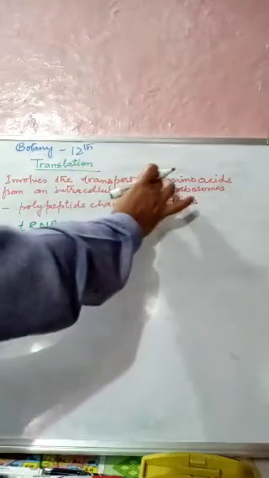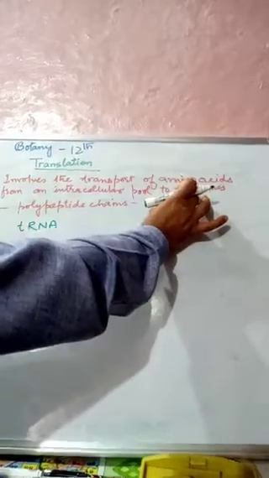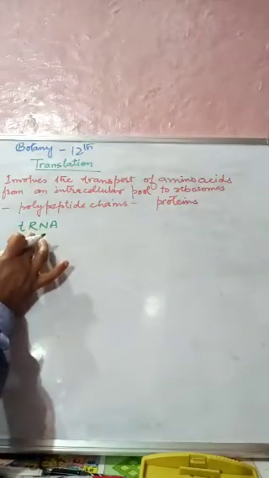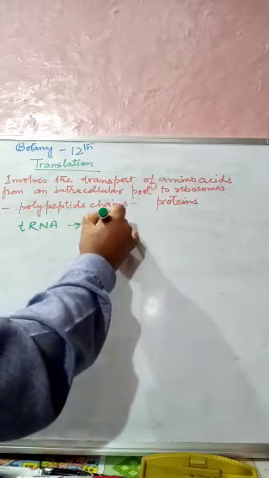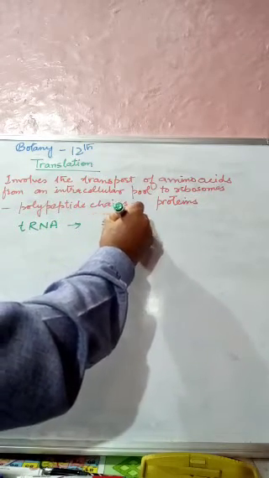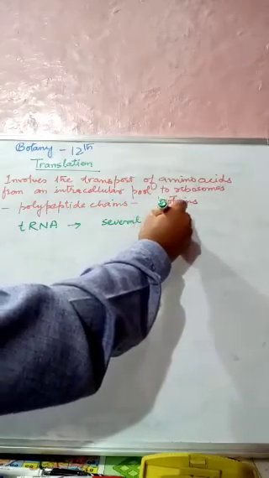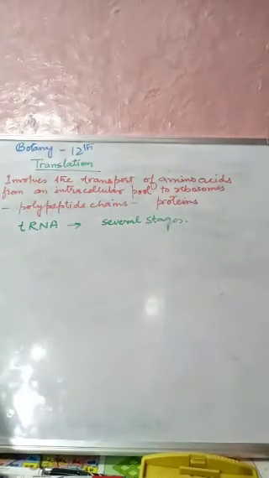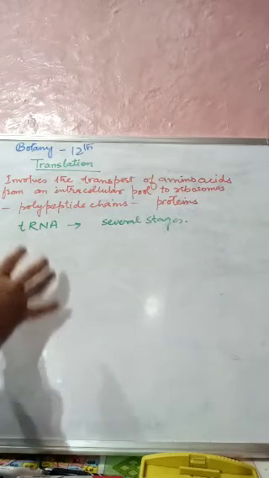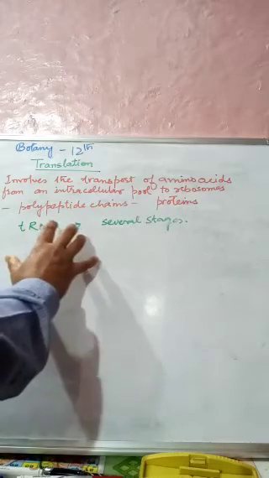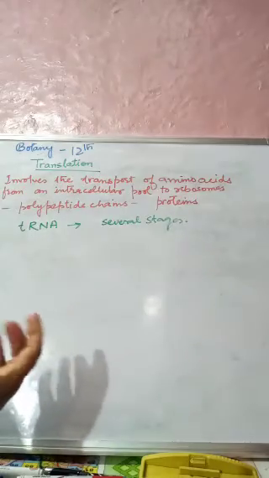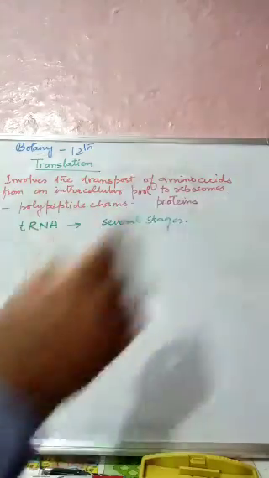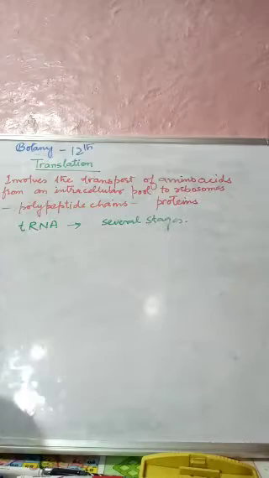So the transport of amino acids to the surface of ribosomes is accomplished by tRNA, and this transport takes place in several stages, in various steps. There are mainly 5 major stages, and what are those 5 major stages in this translation process? We will try to discuss them one by one.